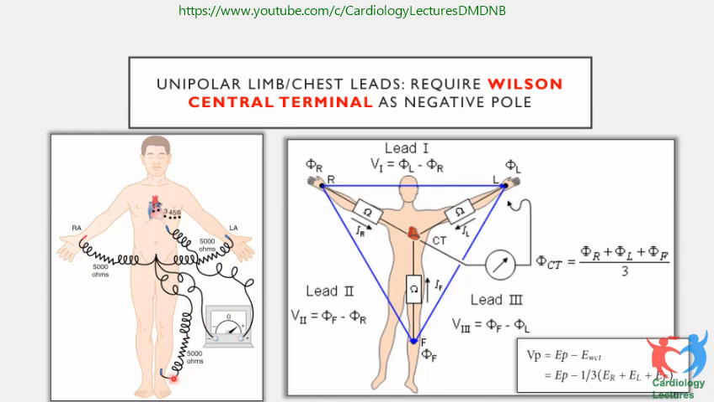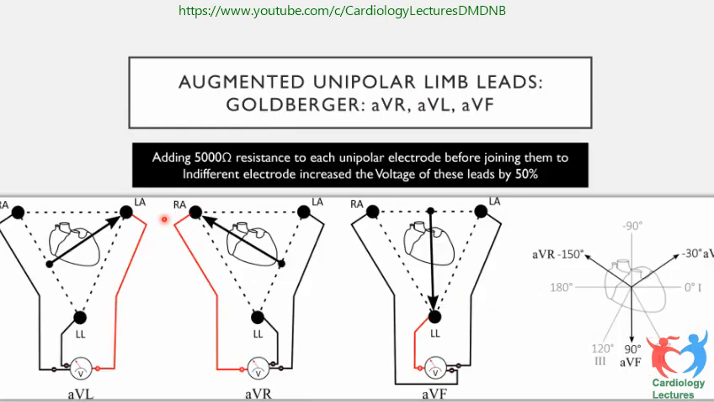So if you combine all three, RA, LA, and LV, and then connect it to the negative terminal of the ECG measuring pole, then that becomes the negative terminal, and the positive terminal then becomes the unipolar lead, whichever you want to measure. So that is called the Wilson central terminus. It basically combines all the three leads.